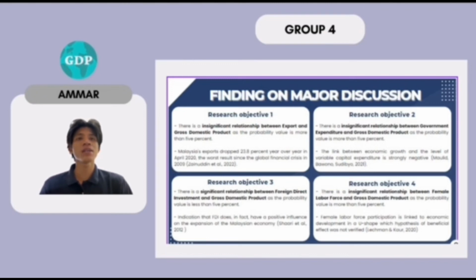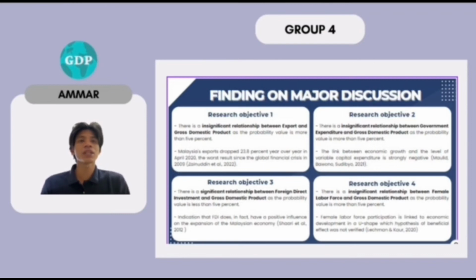According to Zainuddin, Malaysia's export dropped 23.8% year over year in April 2020, the worst result since the global financial crisis in 2009. For research objective 2, there is an insignificant relationship between government expenditure and gross domestic product, as the probability value is more than 5%. According to Maulid, the link between economic growth and the level of variable capital expenditure is strongly negative.